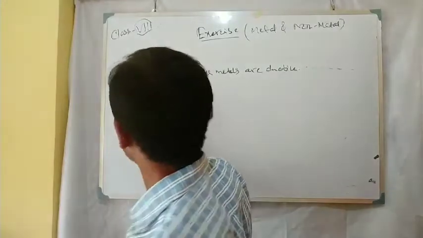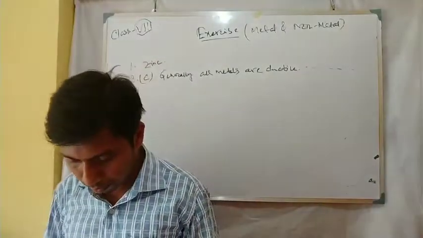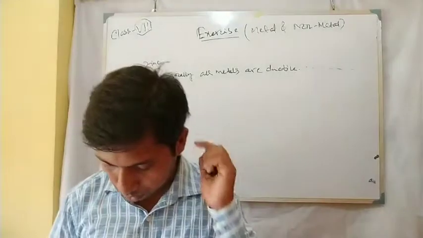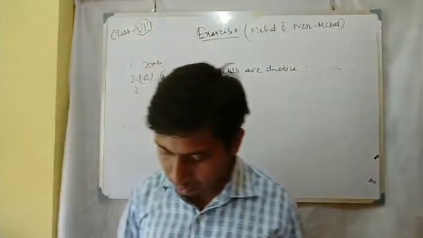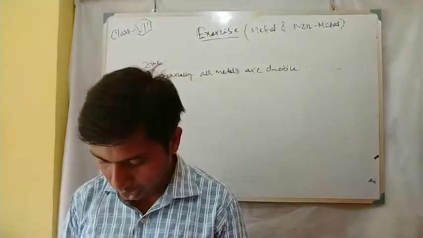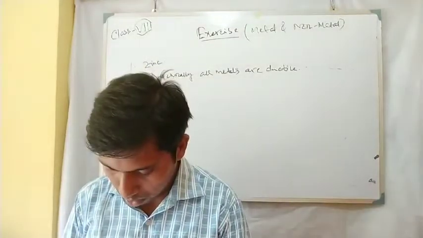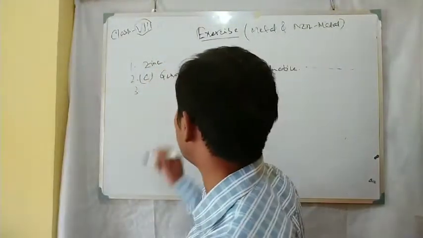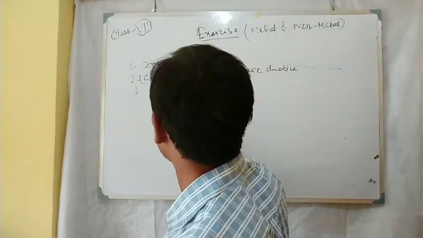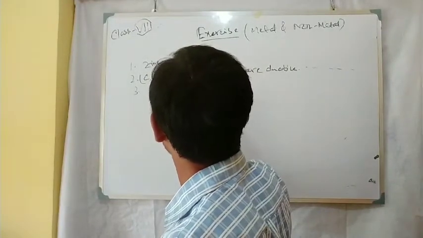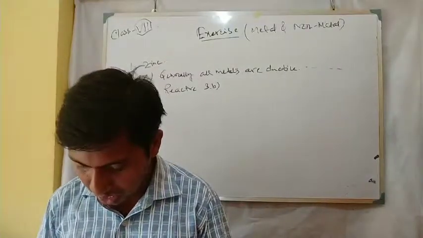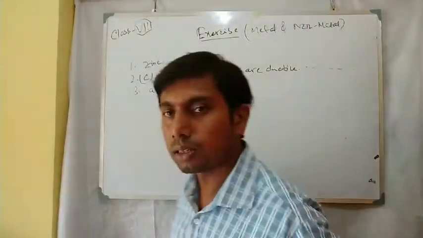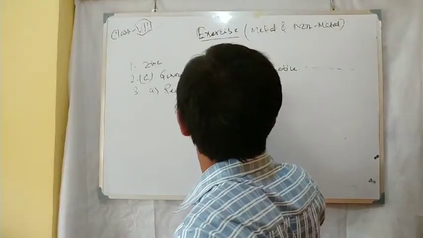Coming to question number 3. Fill in the blanks. Phosphorus is a very reactive non-metal. Now, in the blank space, 3A is reactive, 3B, metals are conductors of heat and electricity.